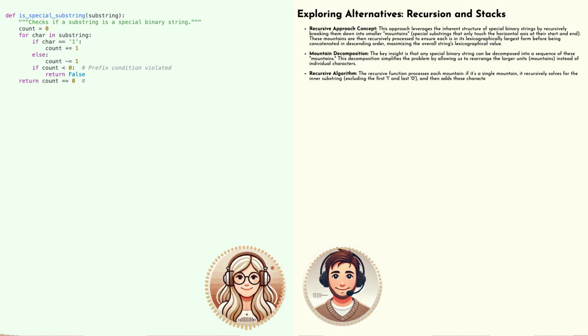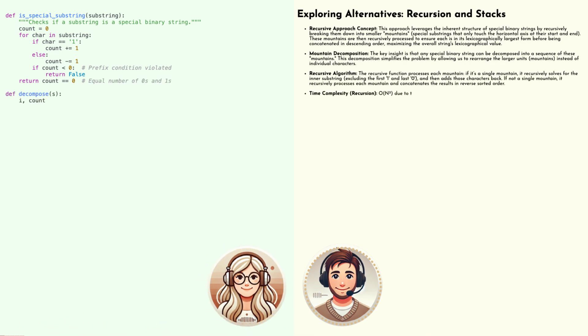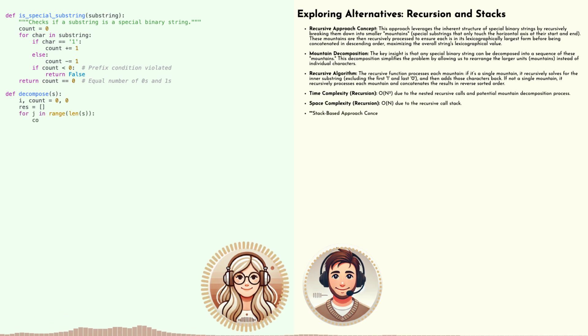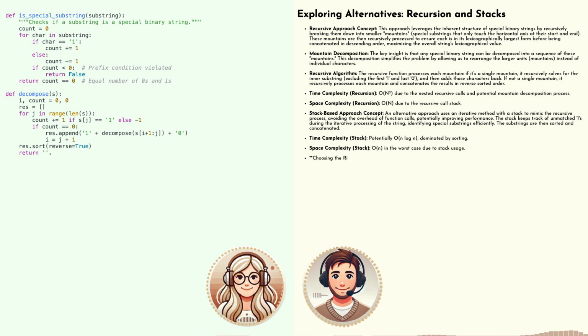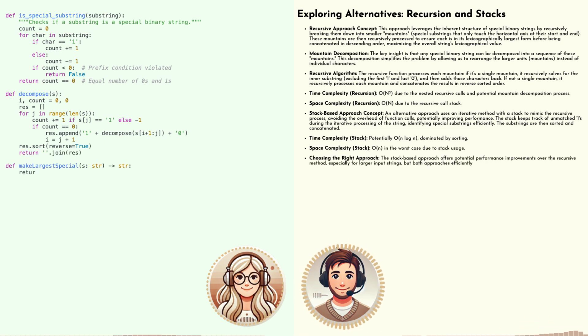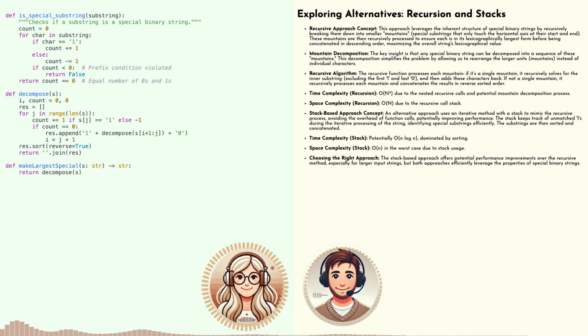So in this context, brute force would involve systematically generating all possible swaps of consecutive special substrings within the given string. Hold on. By special substrings, you mean sections of the string that themselves follow the rules of a special binary string? Yeah. Those little mountain ranges within the larger range. Exactly. So we'd take our string and consider all possible ways to swap those mini mountain ranges. For each swap, we'd check if the resulting string is still a valid special binary string. If it is, we compare it to our current best string and keep the lexicographically larger one.